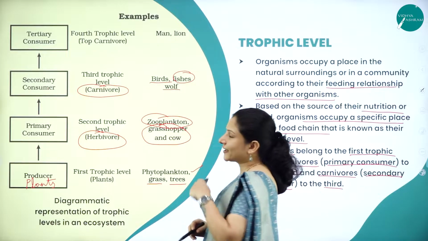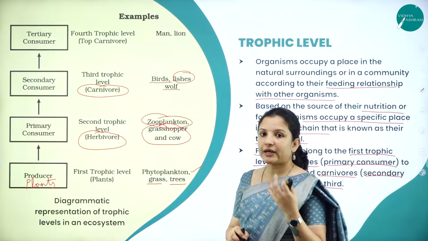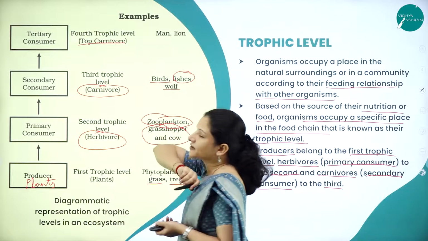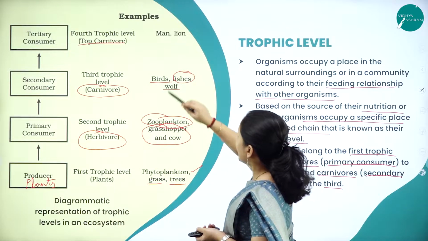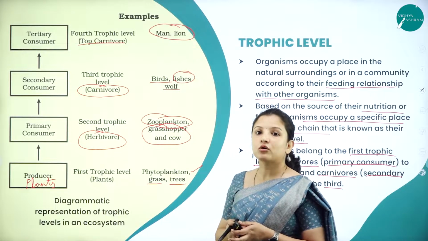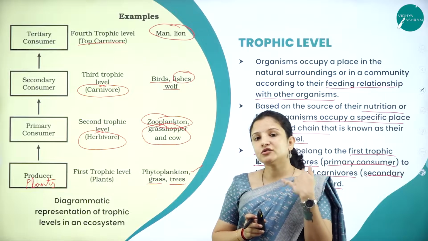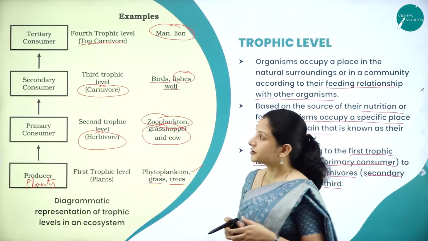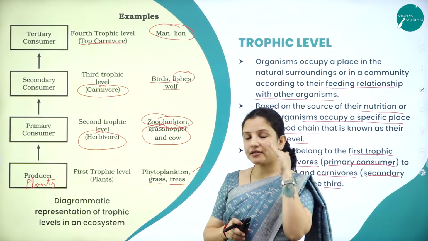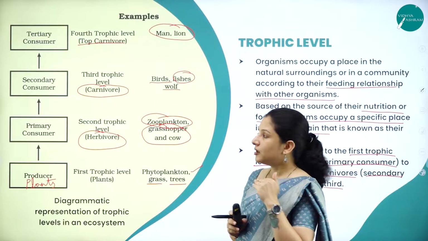Next, moving on, the secondary consumer will be eaten by the tertiary consumer, which will form the top carnivore, that is the fourth trophic level, and man and lion. All these are carnivores, right, or omnivores, or you can call it top carnivores or omnivores. So, they form the tertiary consumers and they occupy the highest level in the ecosystem.